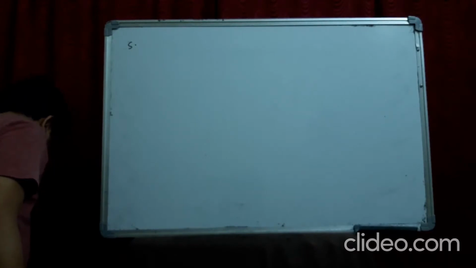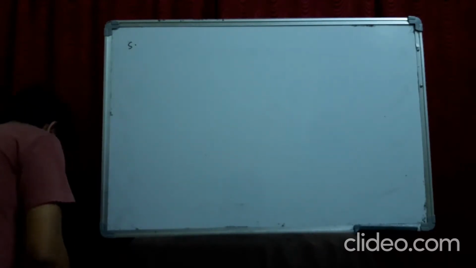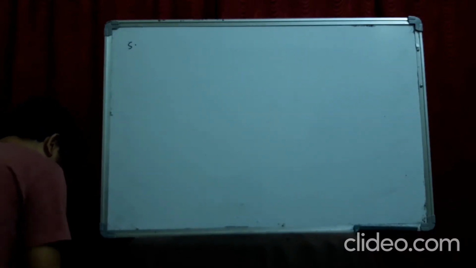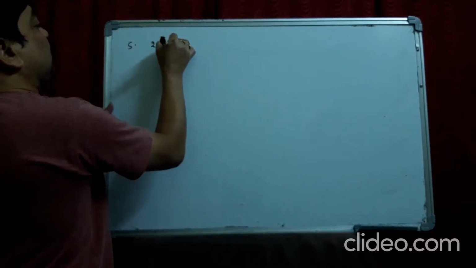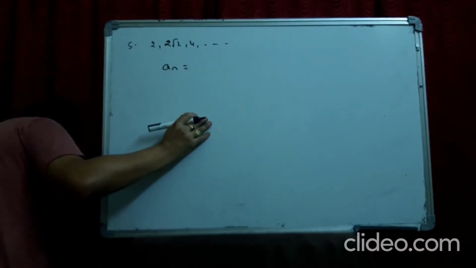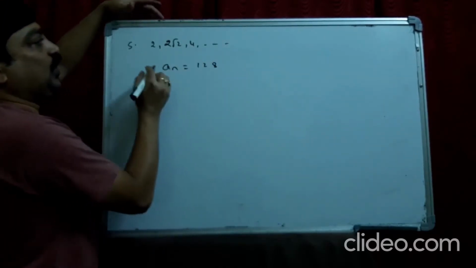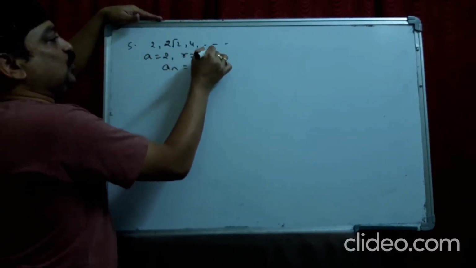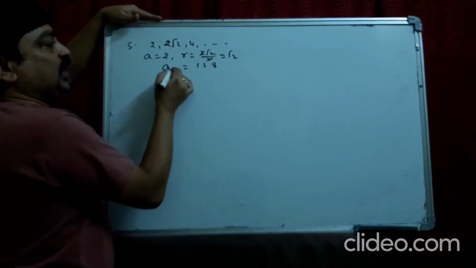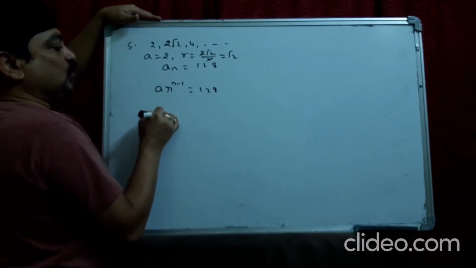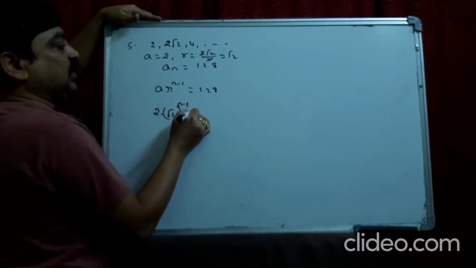Okay, in the fifth there are 4 problems. Which term of the following sequences is something they have given? First one is 2, 2 root 2, 4, and so on, is 128. First of all, by seeing the data, you should write A and R. A is 2. R is 2 root 2 by 2. It is root 2. So the AN formula is A into R power n minus 1 is 128. A is 2, R is root 2, power n minus 1 is 128.